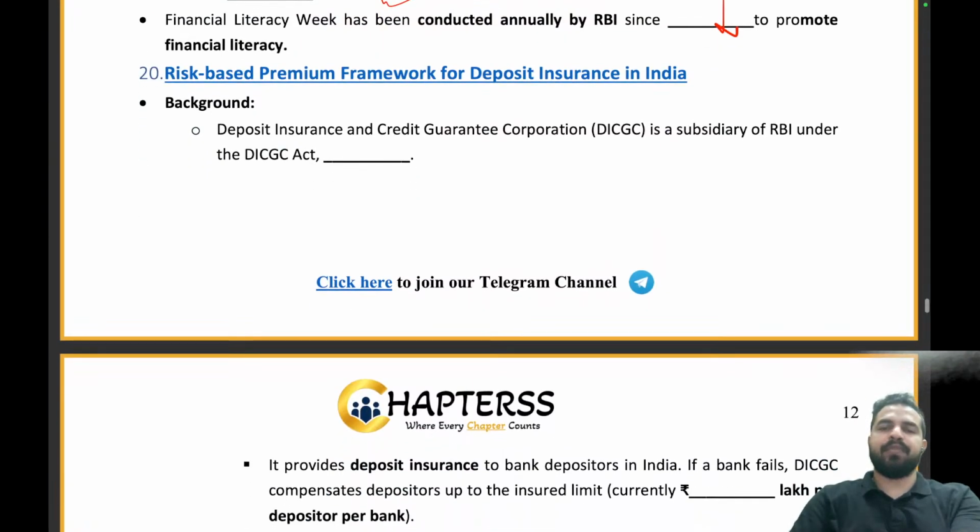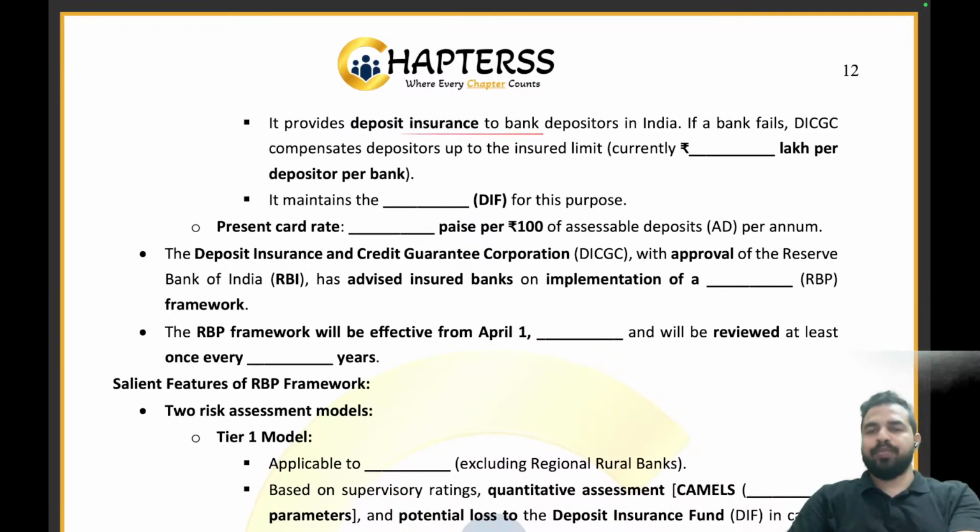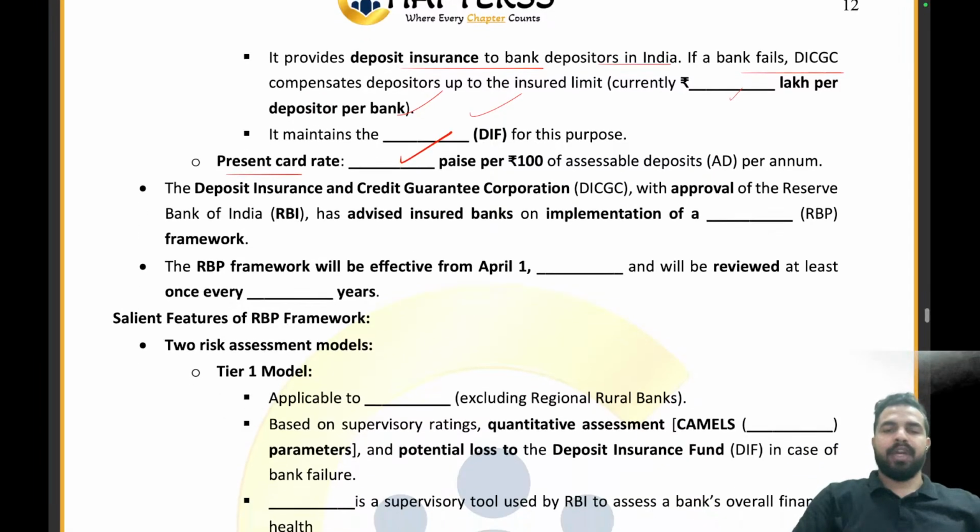So, the risk-based premium framework for deposit insurance in India. The DICGC is a subsidiary of RBI under the DICGC Act 1961. It provides deposit insurance to bank depositors in India. If a bank fails, the current limit is rupees 5 lakh per depositor per bank. They maintain the DIF, the Deposit Insurance Fund, for this purpose. The present card rate is 12 paisa per rupees 100. The insurer advised banks on implementation of RBP, that is, risk-based premium.